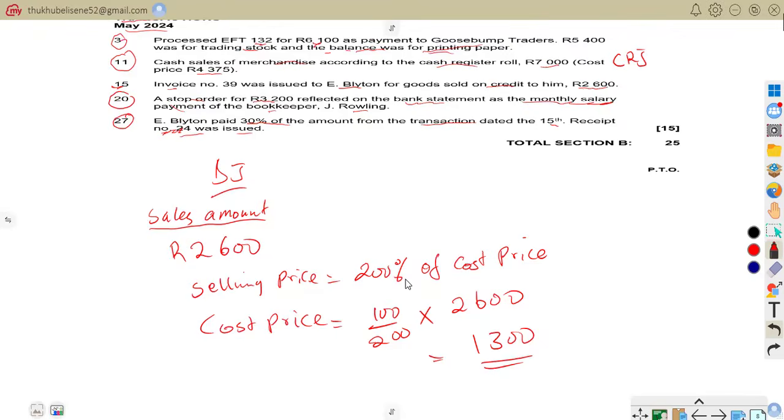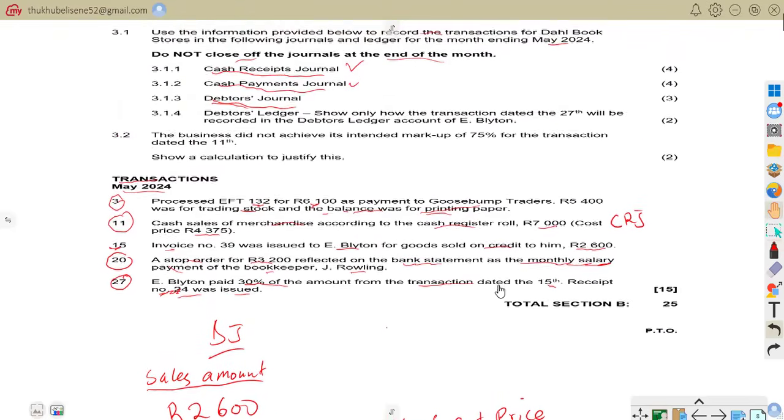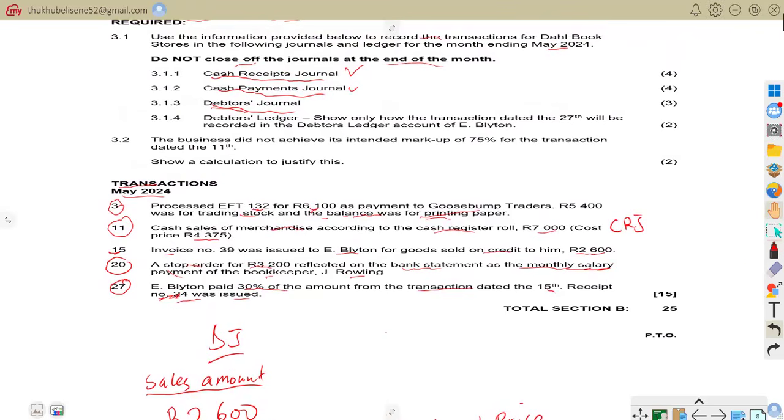So now let us come to another question, 3.14. 3.14 is all about the debtors ledger. Show only how the transaction dated on the 27th will be recorded in the debtors ledger account for E. B. Belton. This is the transaction that we are talking about, the transaction on the 27th.